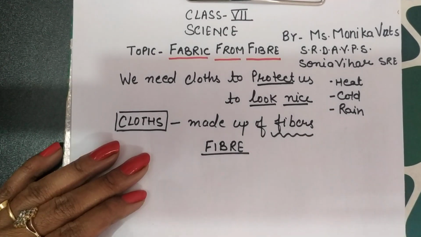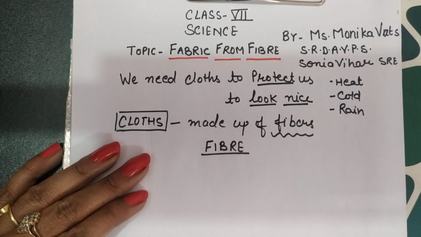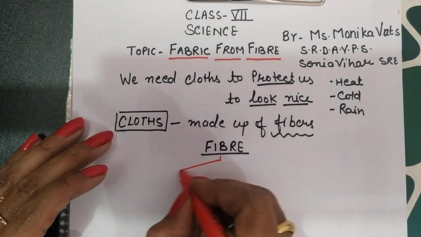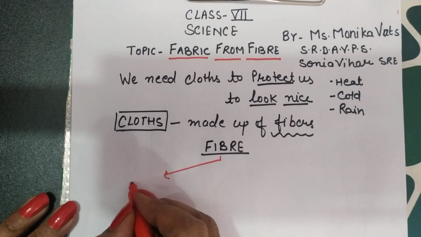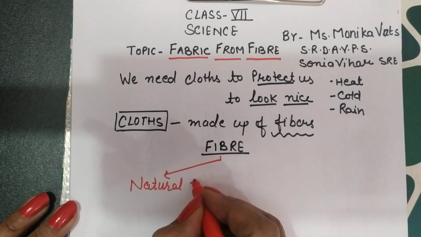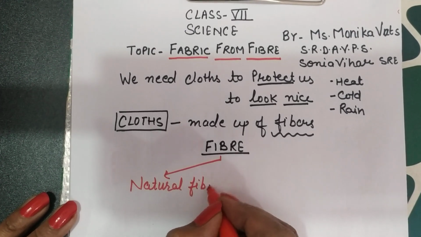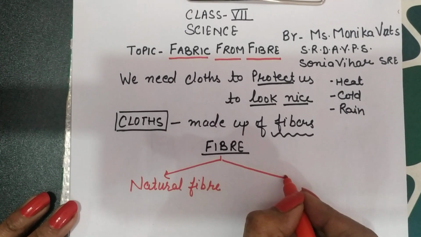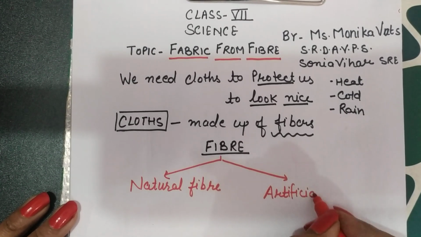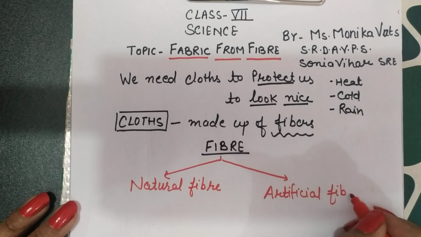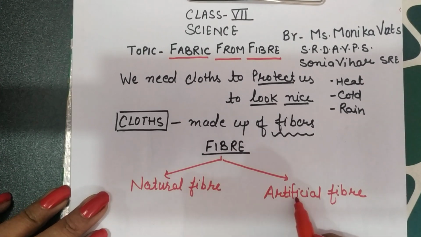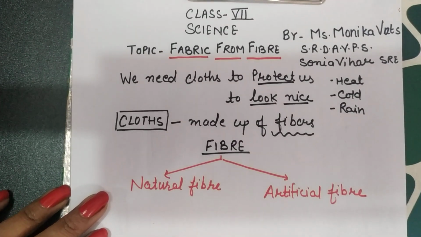What we will discuss? We discuss about fiber. Fibers are classified into two categories. The first category is known as natural fiber, and the second category is known as artificial fiber. First one is natural fiber and the second one is artificial fiber.